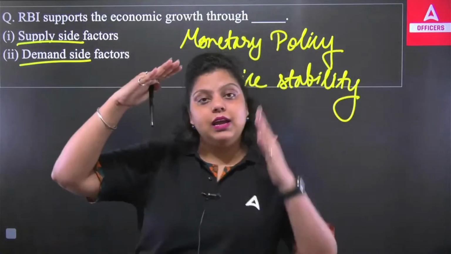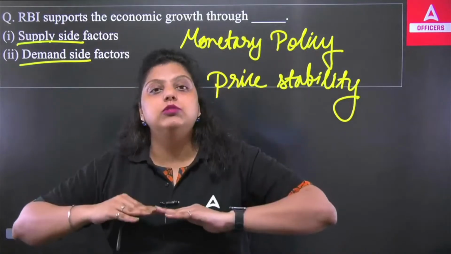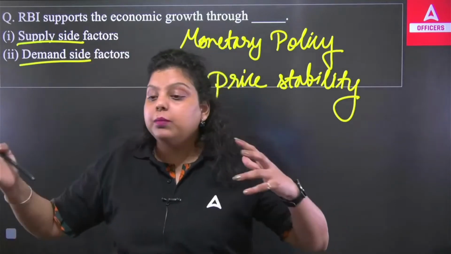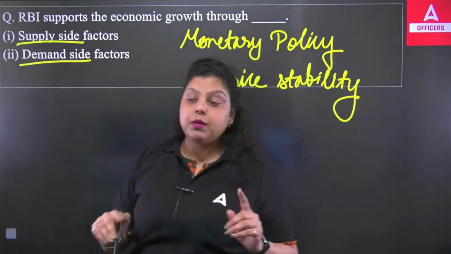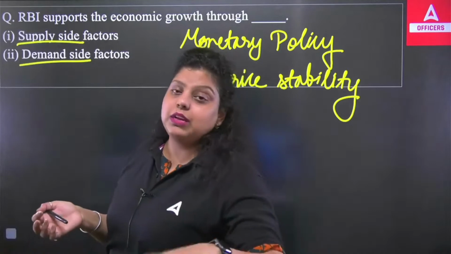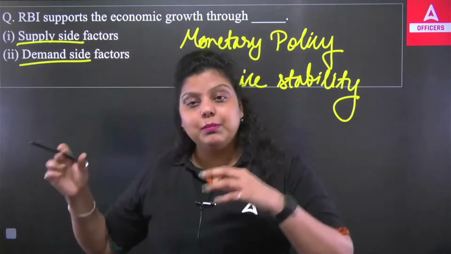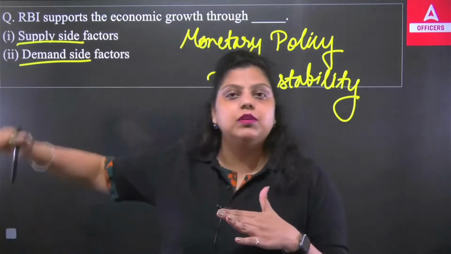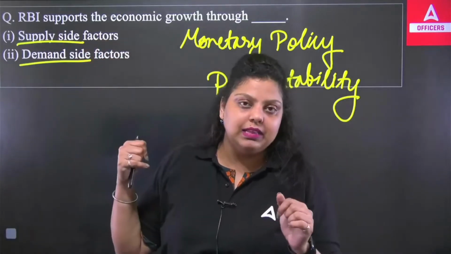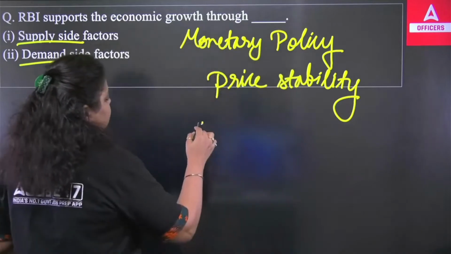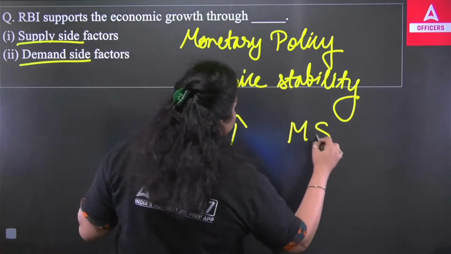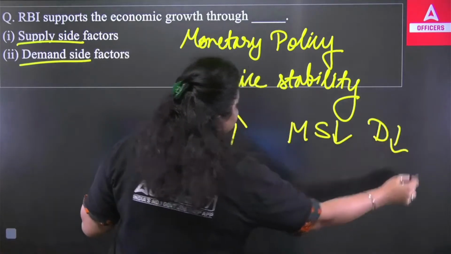If prices are high, RBI's responsibility is to reduce them. If prices are low, it's RBI's responsibility to increase them. So RBI has to maintain price stability in the economy. But why do we mostly hear that RBI creates monetary policy to control inflation? Because most of the time in our country the prices were rising, and to maintain price stability RBI had to bring them down. So how does RBI do that? RBI increases monetary policy rates. That will decrease the money supply in the market, which will decrease people's demand.